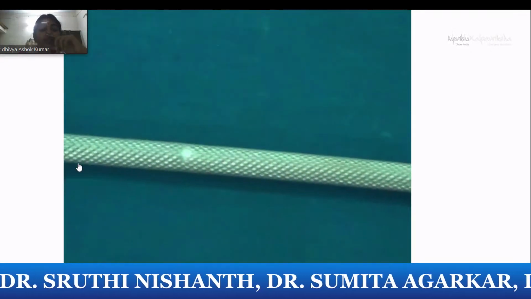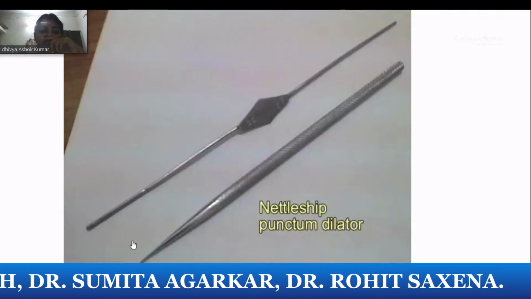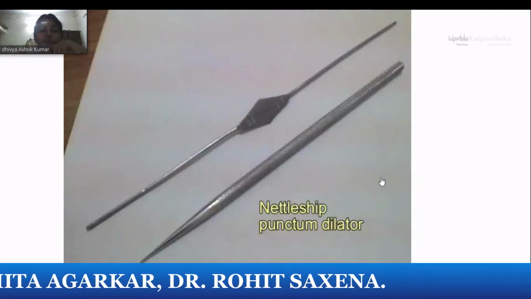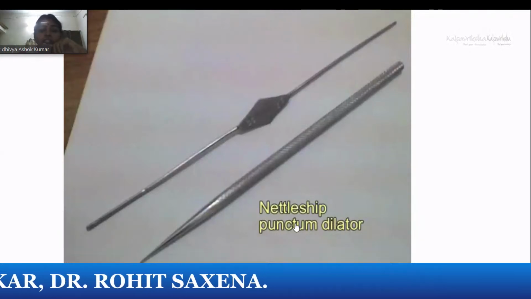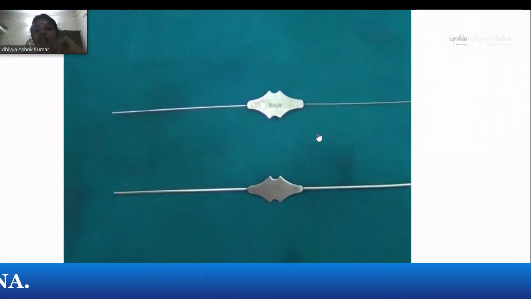You can see the two ends you will have. One end will be sharper and very tip. The other one is the Nettleship punctum dilator, which will have only one end. This is the Nettleship punctum dilator, and that's the Bowman's probe. Bowman's probe will be available in various sizes.